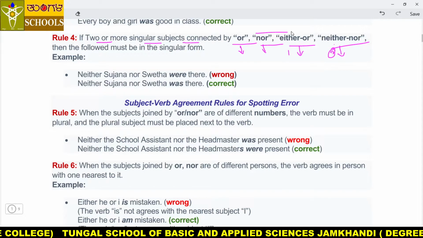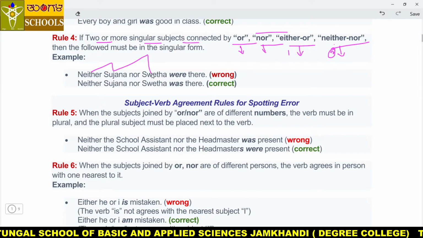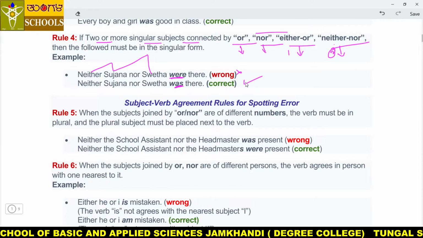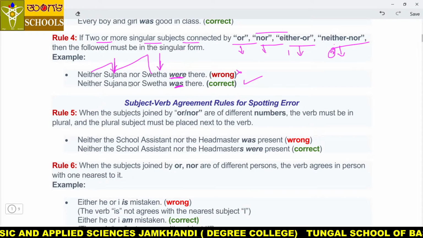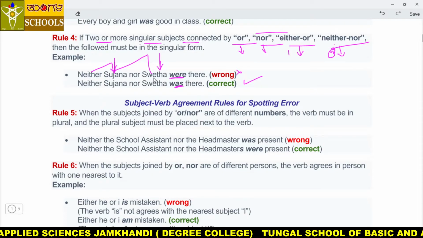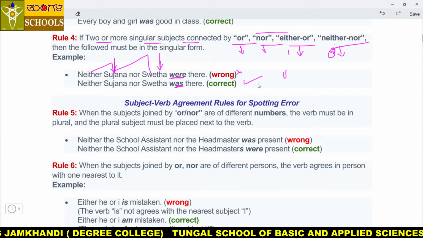Whichever of these comes, the verb that comes after it must be singular. There is no need to get confused. Neither Sujana nor Shweta were wrong: "was" is right. Got it, my dear students? So both are singular here. This is also singular, this is also singular. Neither Raju nor Rita is writing an essay, no? In "were", so "are" writing an essay, no? Exactly, "is" is right, because it is singular.